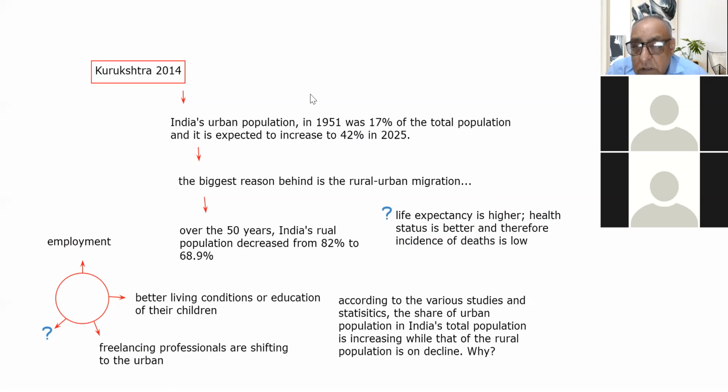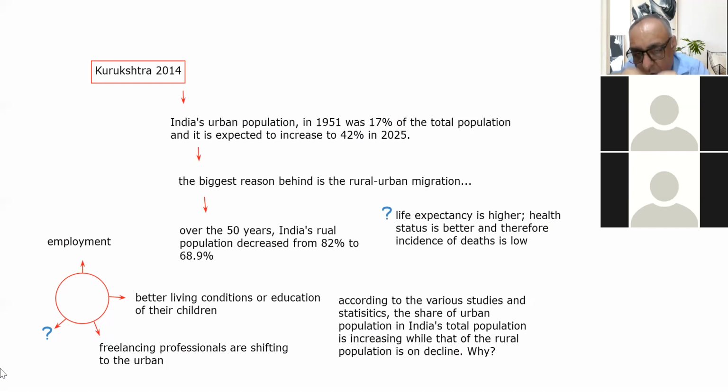And apart from that, there is another factor, infrastructure. Infrastructure is a pulling factor, we can say, because when we study the rural urban migration, please keep in mind there are some pulling factors, attractions in the urban area, and there are some pushing factors in the rural, right?